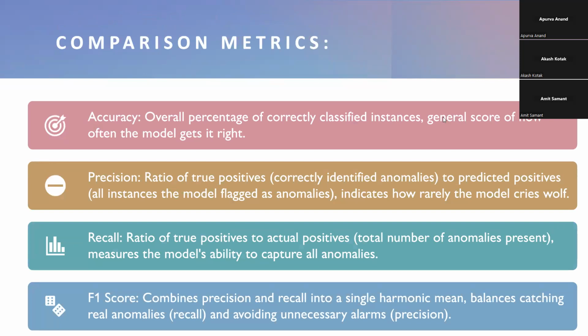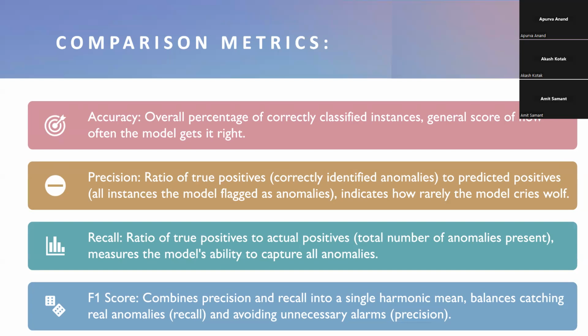The comparison metrics that we have used here are, first, accuracy, which provides us with the overall percentage of correctly classified instances, a general score of how often the model gets it right. The second one is precision, which is the ratio of true positives, correctly identified anomalies, to predicted positives, all instances the model flagged as anomalies. This indicates how rarely the model gives a false alarm. Like if something is not an anomaly and the model flags it as an anomaly, that's what it is.